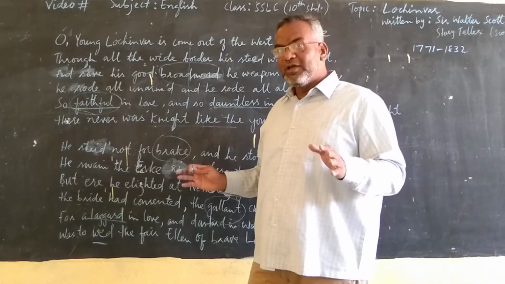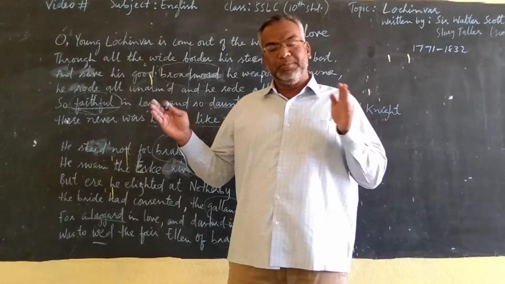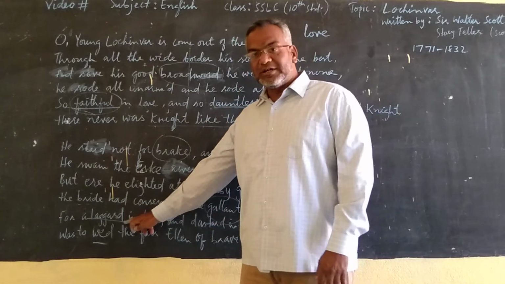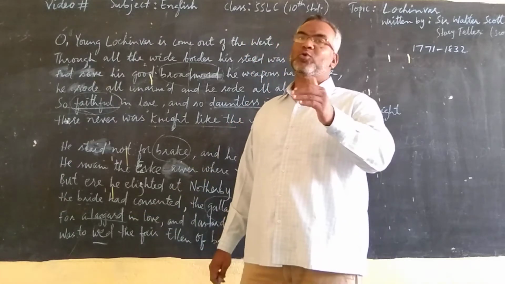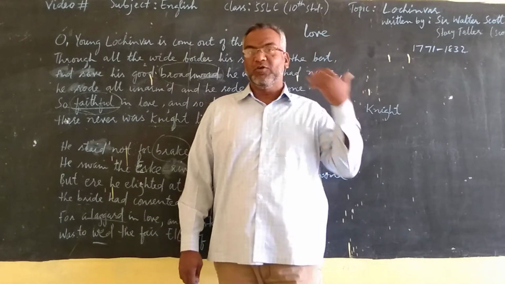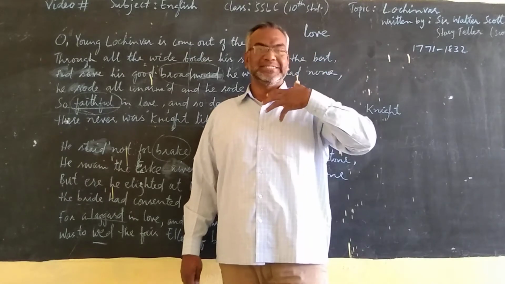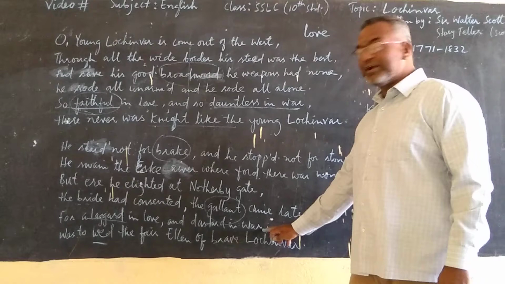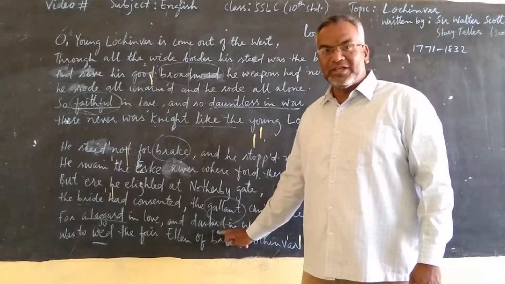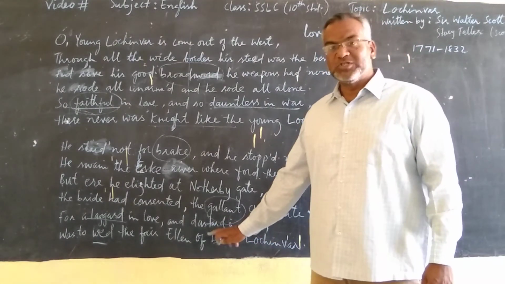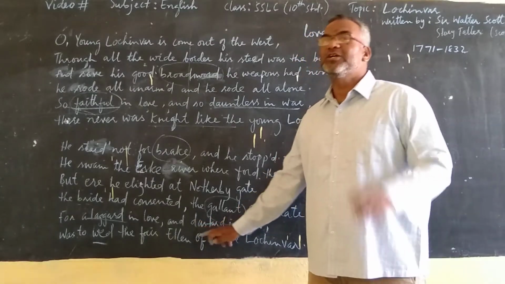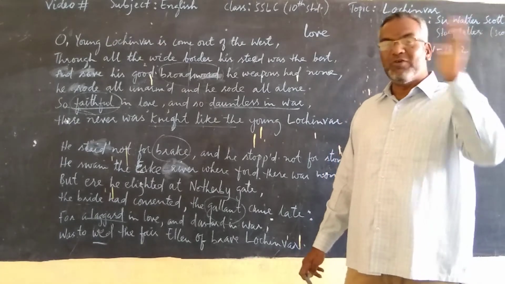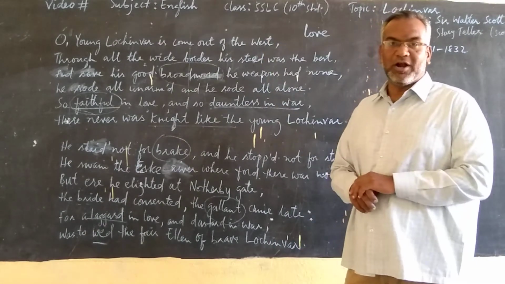Lochinvar was faithful, Lochinvar was obedient, but this man was a laggard in love. Laggard means the one who lags behind, the one who does not show boldness, bravery. He was a laggard in love and a dastard in war. He was not a warrior, not a fighter, not a knight, but a coward. Dastard means coward, the opposite of brave. He was quite opposite to Lochinvar.